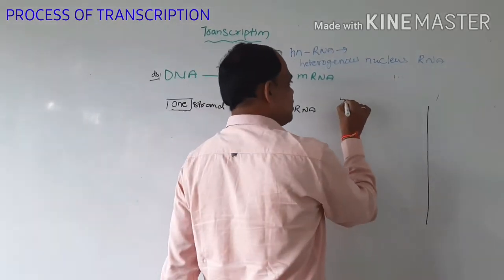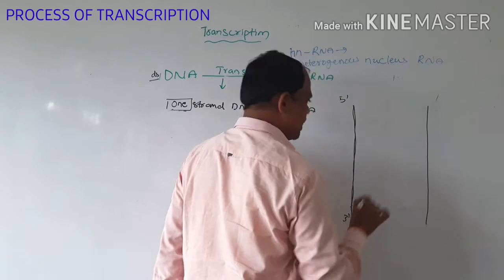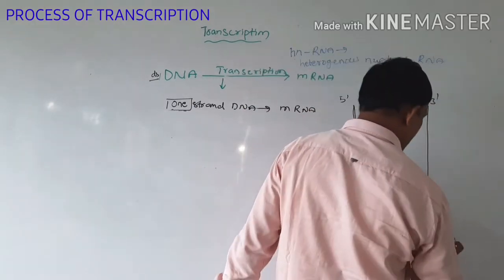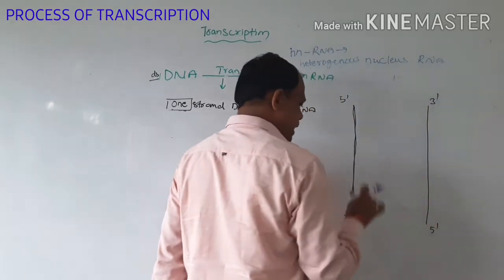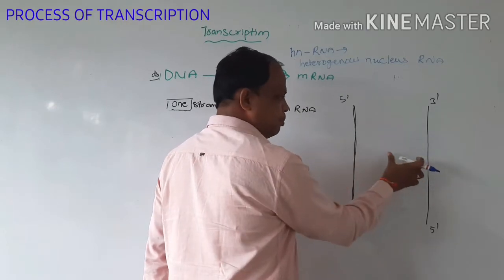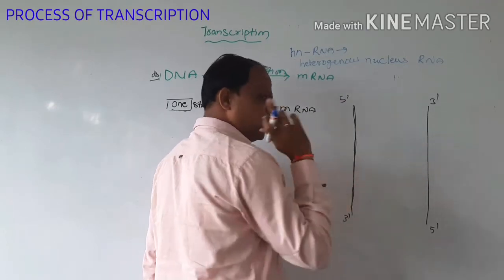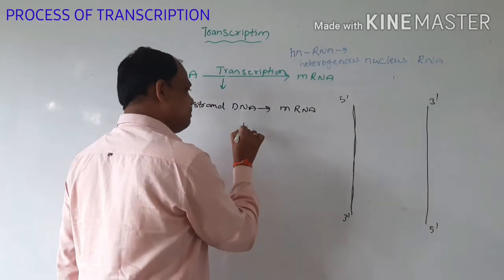Here this is the 5 prime and 3 prime, and here this is the 3 prime and 5 prime. Of these two strands, only one acts as a template strand.